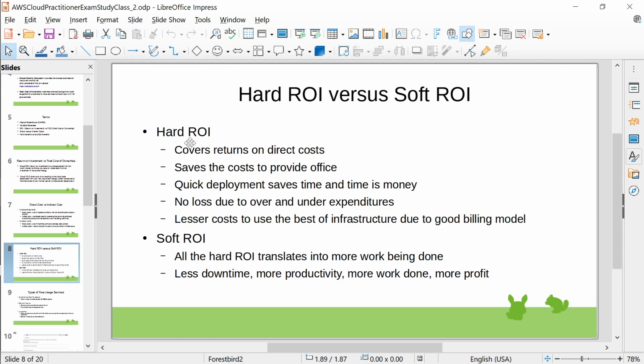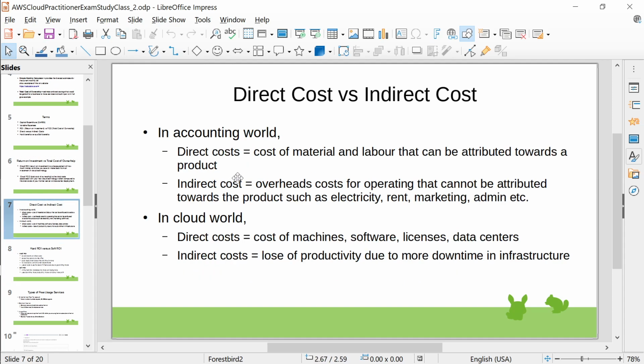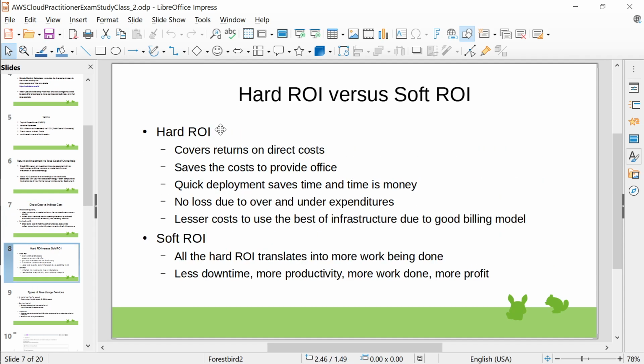So here he says the hard return on investment would be return on direct cost for sure. You don't have to buy the machine, you don't have to buy the network. So definitely that direct cost is gone. The maintenance cost is gone, and definitely the electricity cost is gone. All the infrastructure cost is gone. Even though electricity is an indirect cost in the accounting world, here it goes into hard ROI. You have saved all that money. Okay, what is soft ROI?